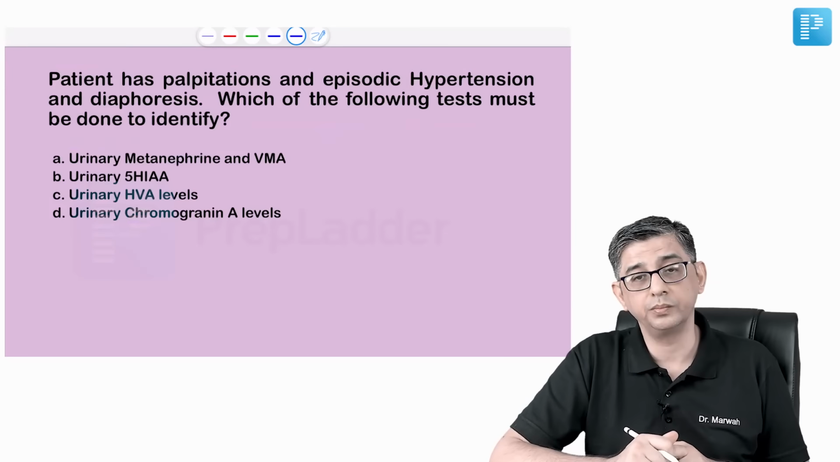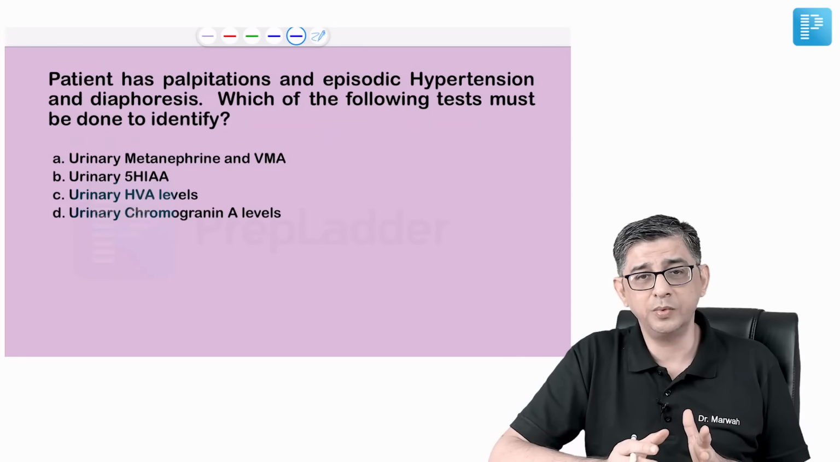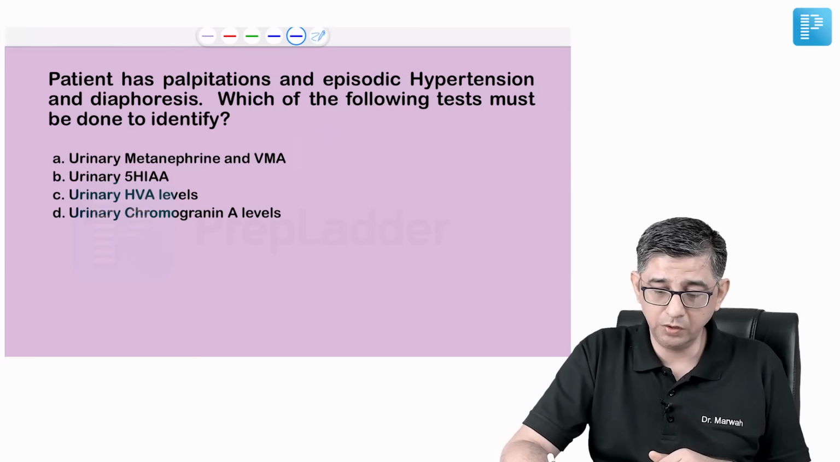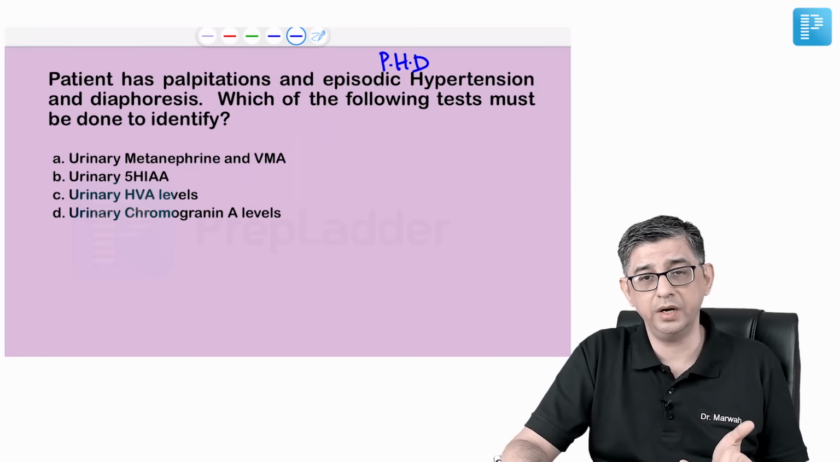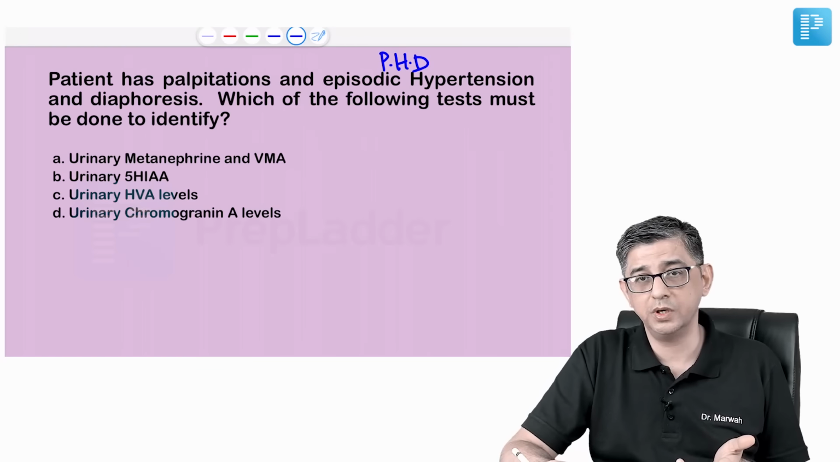The medicine has to be taken for the whole life of these patients. The next question was on pheochromocytoma, a very standard presentation: palpitations, episodic hypertension and diaphoresis. He was satisfying the mnemonic of palpitations, hypertension, headaches and diaphoresis. And he asks what test is to be done for any patient with pheochromocytoma.